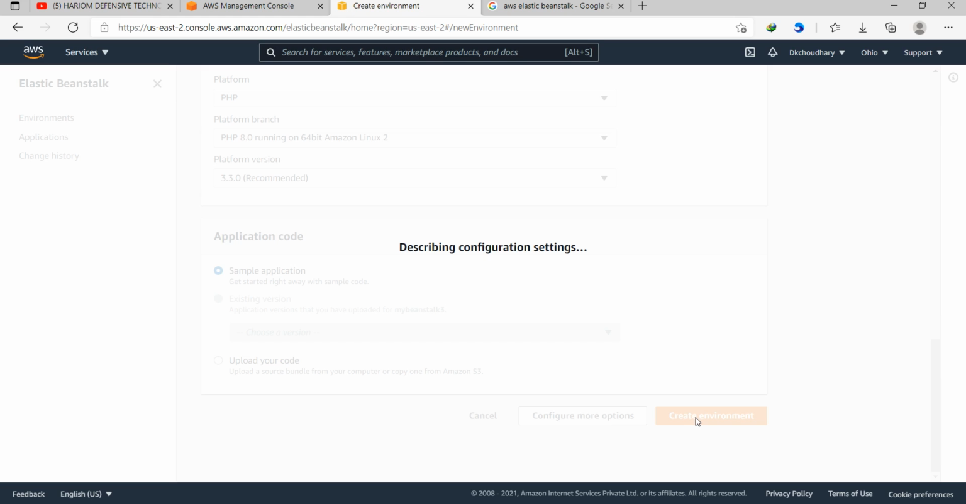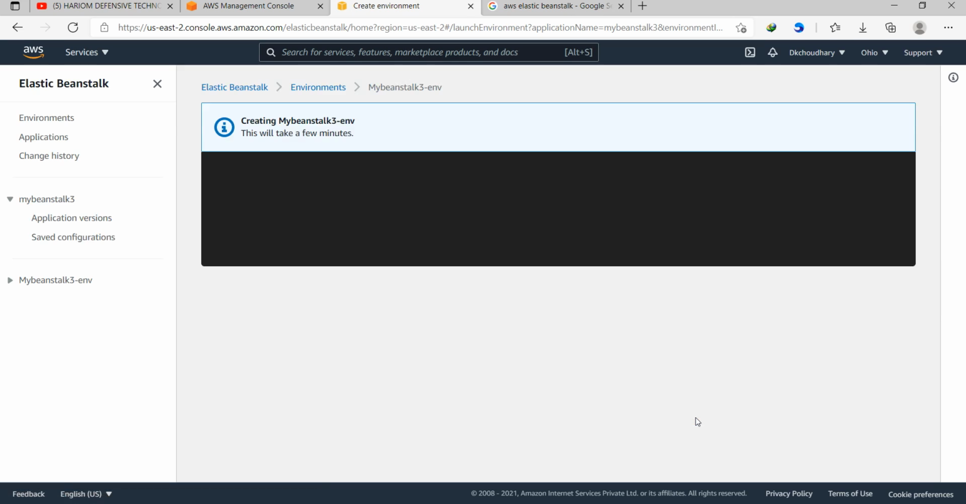Now it is happening behind the scenes. Again, like EC2, it will take 2-3 minutes. So processing is going on.